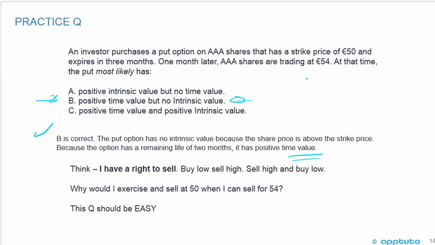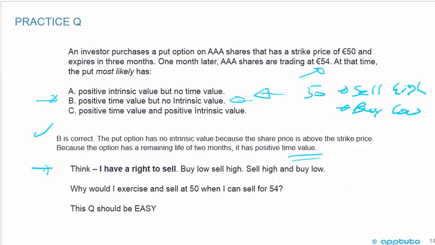So again, I said write these things out. It's a put option. So that's the right to sell at 50. So I want to sell high and I want to buy low, okay? So we know that we want the underlying price to be below 50. But here we can see that it's above 50. They're trading at 54. Why would I sell at 50 if I have to buy at 54? It doesn't make sense. Sell high and buy low. Just remember that. These questions become easy.